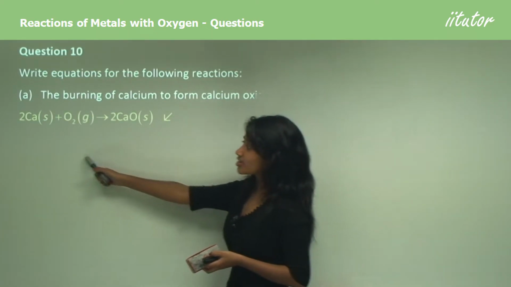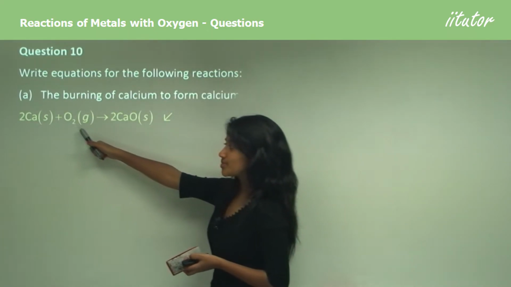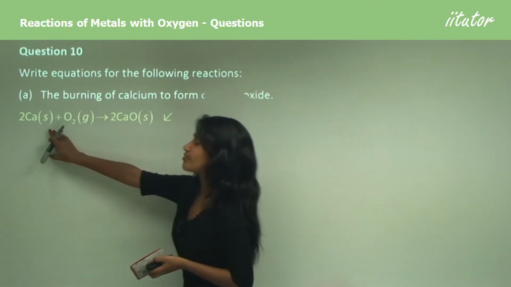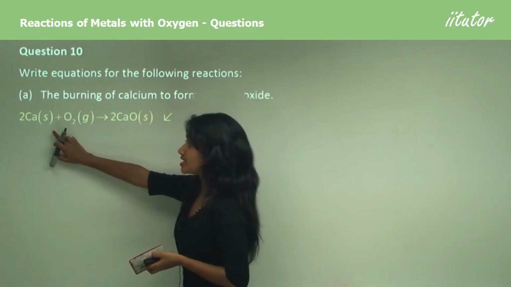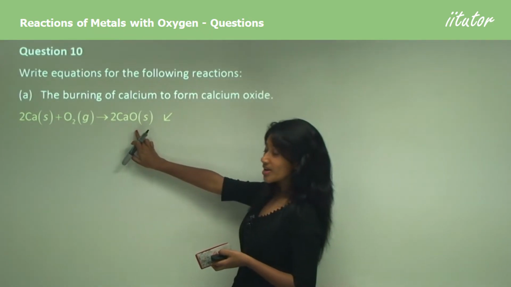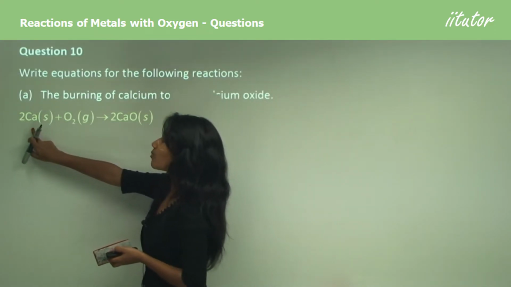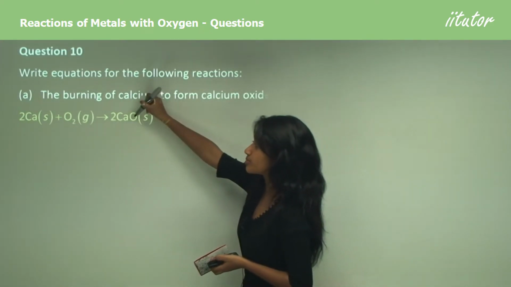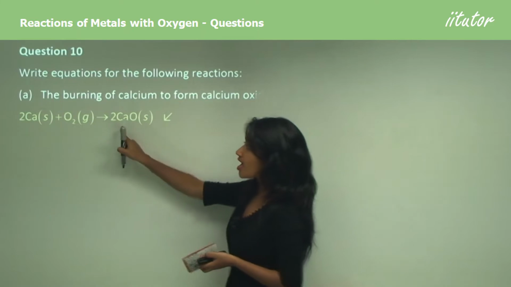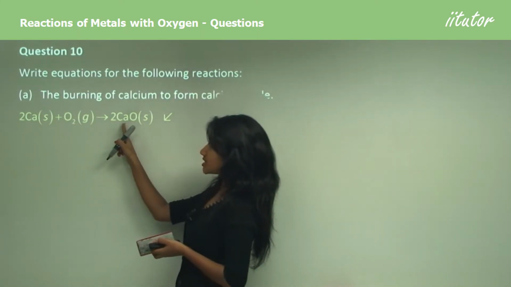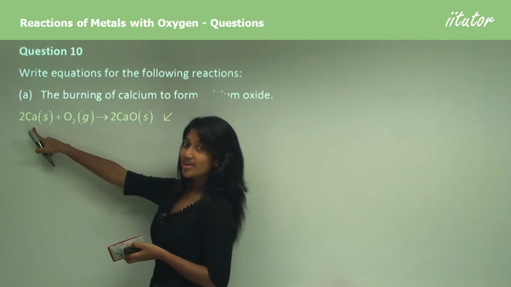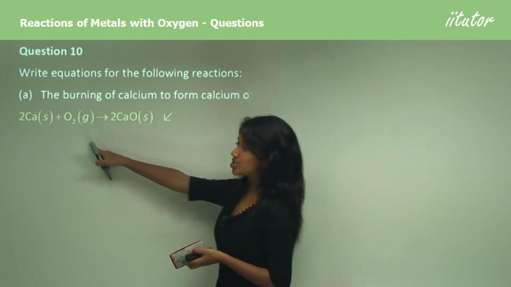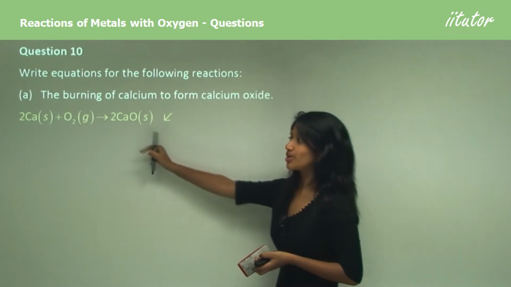So how would you do that? You would say calcium reacting with oxygen gas to form calcium oxide. After you've done that, you're going to write your states down. So you have solid here, gas, and a solid forming. Balance your equation. You have 1 calcium, 1 calcium. You have 2 oxygens, 1 oxygen. So you would have to put a 2 in front of the CaO. And as you make the calcium 2, you have to make the calcium here 2 as well. So you would get 2 calciums reacting with oxygen to form 2 calcium oxide molecules.